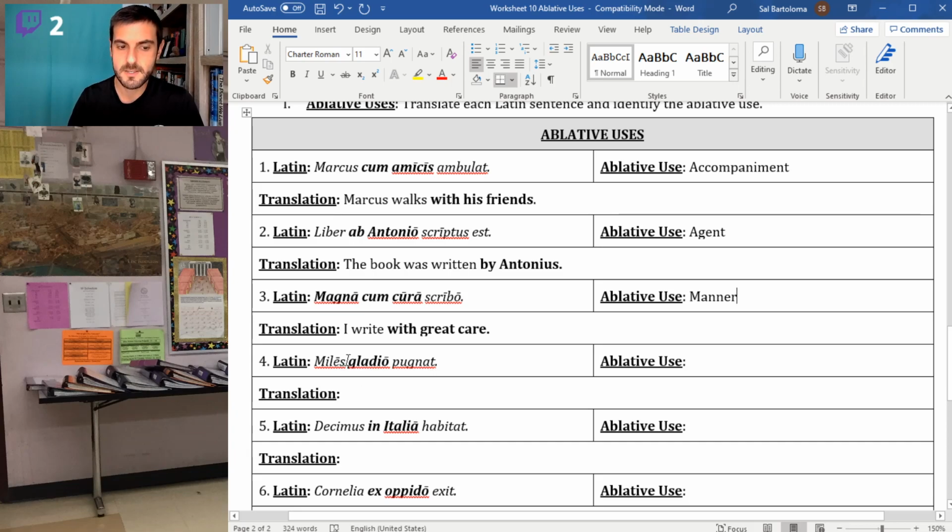Versus, like I said, miles pugnat, the soldier fights gladio, he fights with a sword. So because we're telling you what object he uses to fight, we call that the ablative of means.